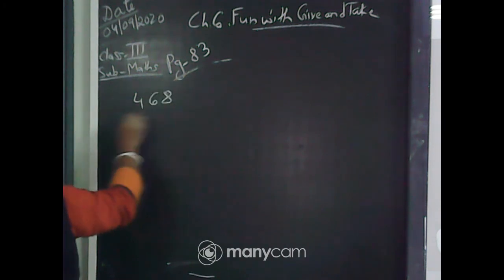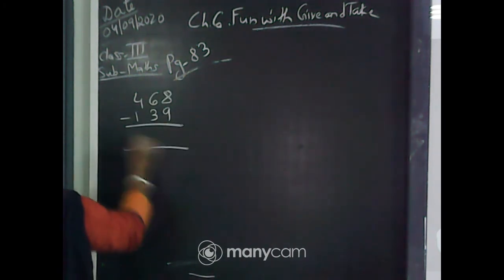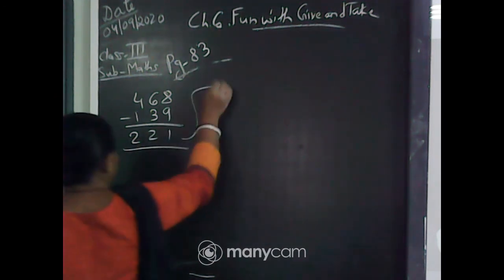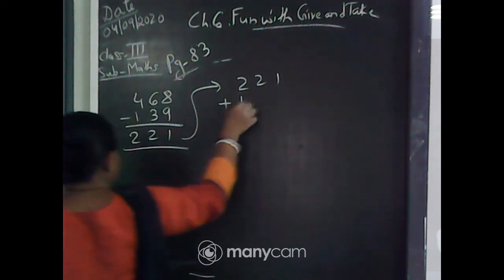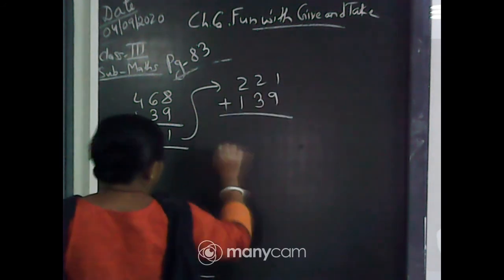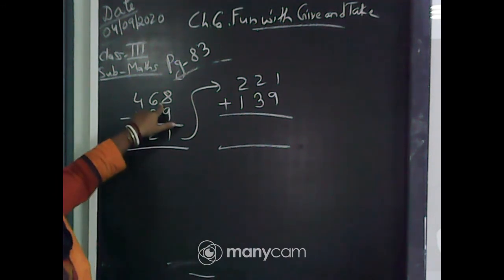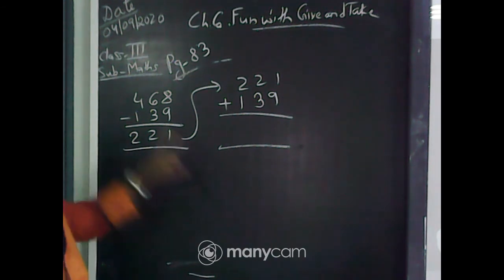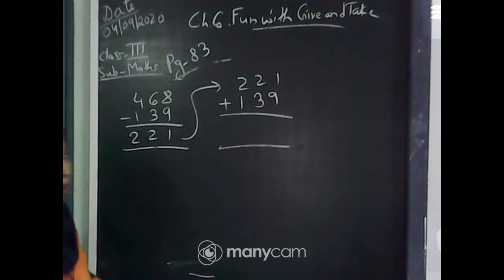468 minus 139, and after subtraction they have got the answer as 221. Now you have to check it. This 221, write it in the box, plus 139. After addition, if you are getting this 468, then the subtraction is correct, and if you are not getting this number 468, then this subtraction is wrong.